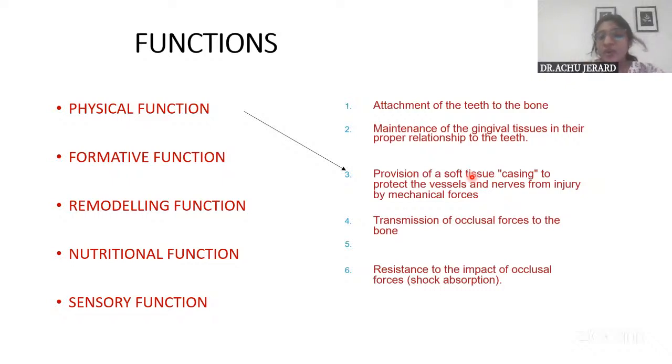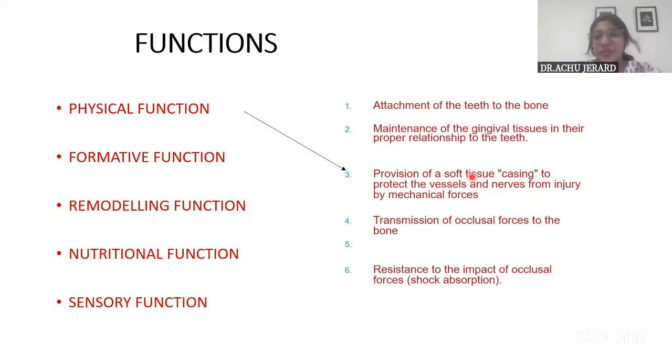And they also act as shock absorption by resisting the impact of the occlusal forces. They also help in transmitting the occlusal forces to the alveolar bone and also protect the adjacent vessels and nerves from injury from the mechanical forces. So this much is included in the physical function. And then you have formative and remodeling function, which we have already seen, right?